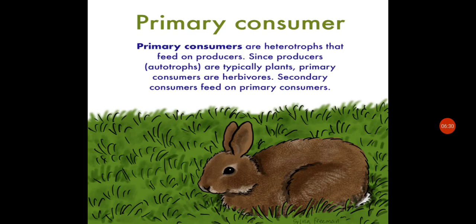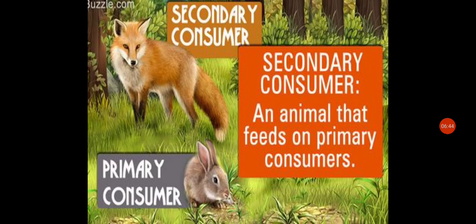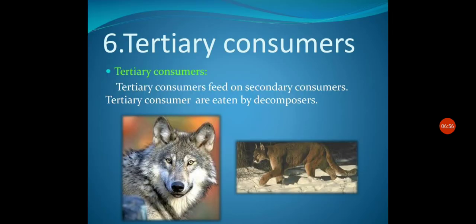Primary consumers are heterotrophs that feed on producers. Since producers are typically plants, they are autotrophs. Primary consumers are herbivores. Secondary consumers feed on primary consumers. So here you are watching that on a rabbit a fox feeds. So a fox would be secondary consumer and a secondary consumer is an animal that feeds on primary consumer. Tertiary consumers. Tertiary consumers feed on secondary consumers. Tertiary consumers are eaten by decomposers.